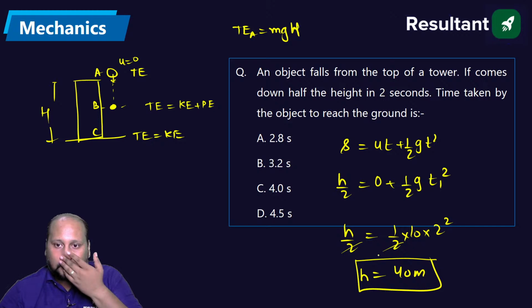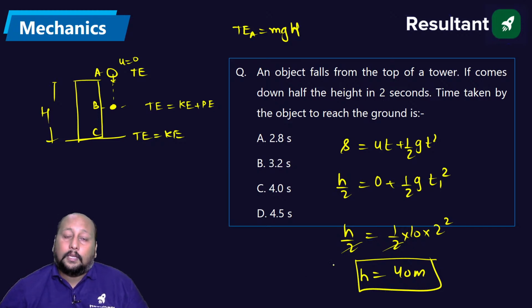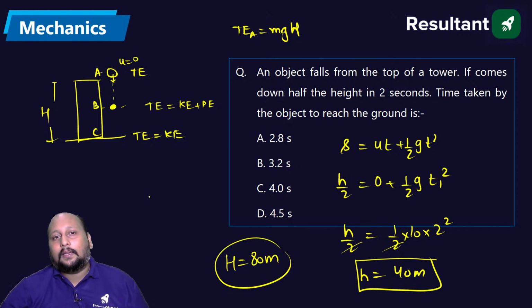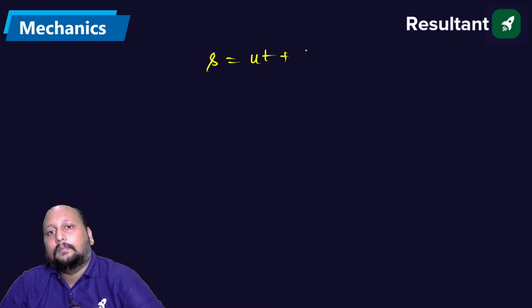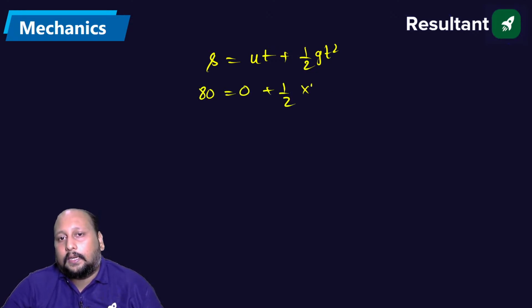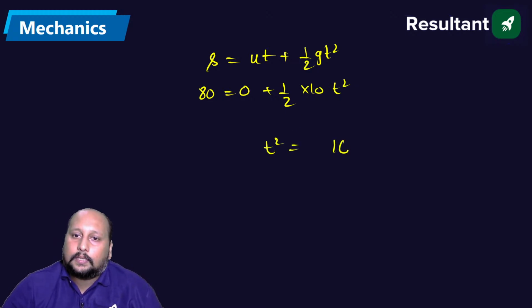2 and 2 get cancelled out. So h by 2 is 40 meter. That means the total height, h, will be equal to 80 meter, twice. Can we calculate the time taken? Initial velocity is 0. S equal to ut plus half at square. So this is 80 equal to 0 plus half into 10 into t square. So t square is equal to 16 and t is equal to 4 seconds.